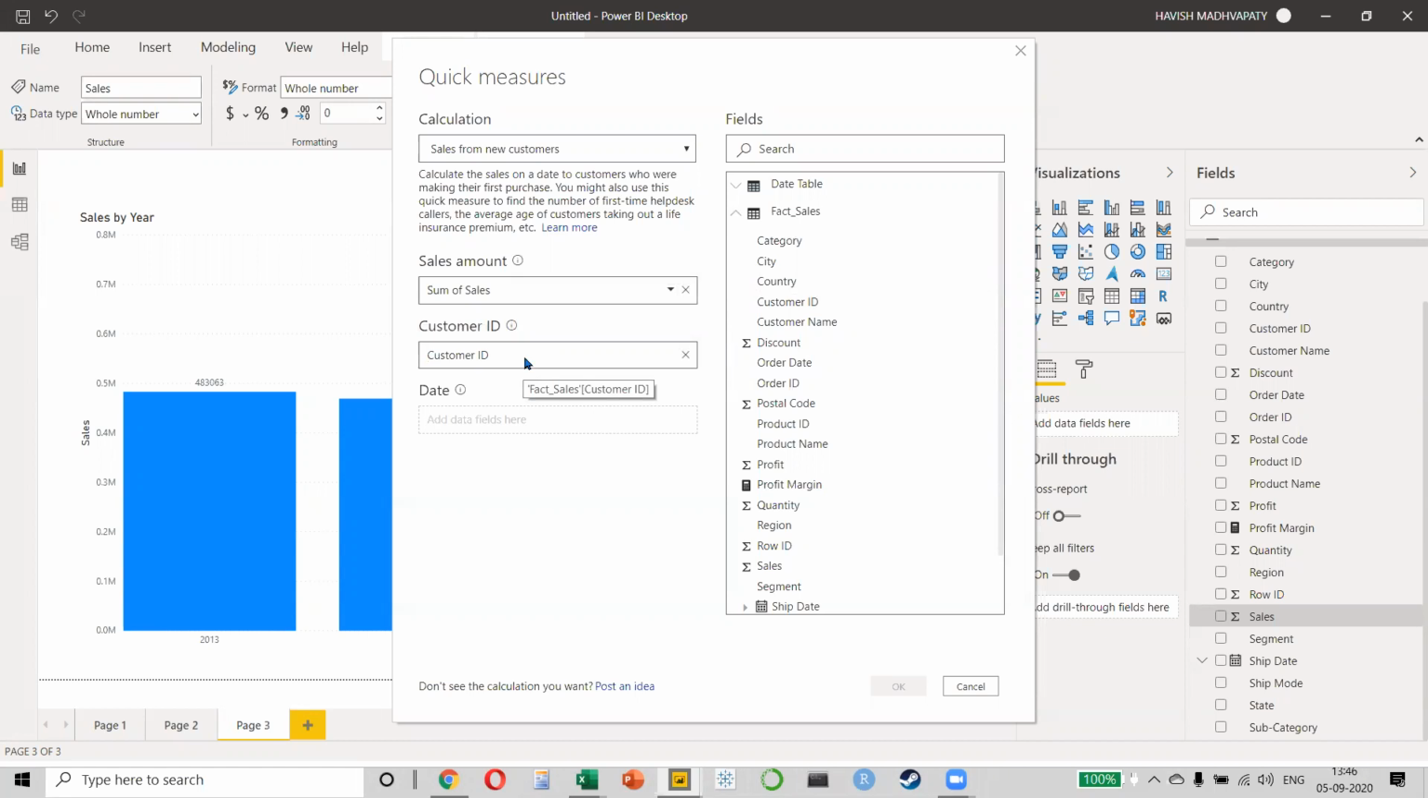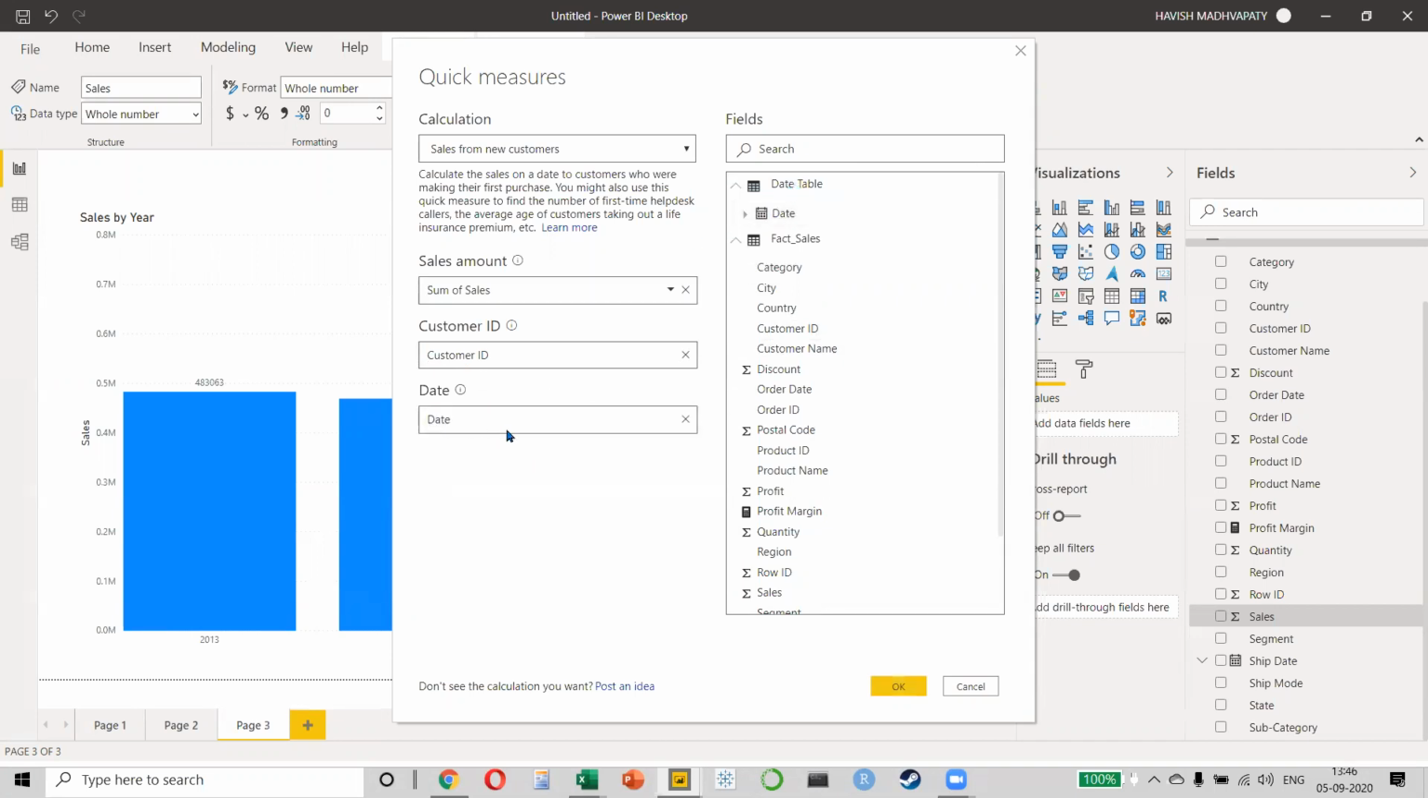Please remember, the customer ID can be the name as well. It doesn't matter. Basically, the customer ID just means a unique identifier. It can be a product code or anything else, right? But since I have the customer ID, I'm putting the customer ID. And what is the date? I will put date. So far, so good. What is the calculation? Sales from new customer. Sales amount is sales, the customer ID is customer ID, and the date is date.